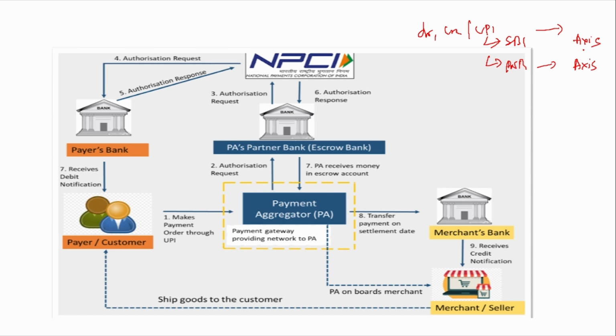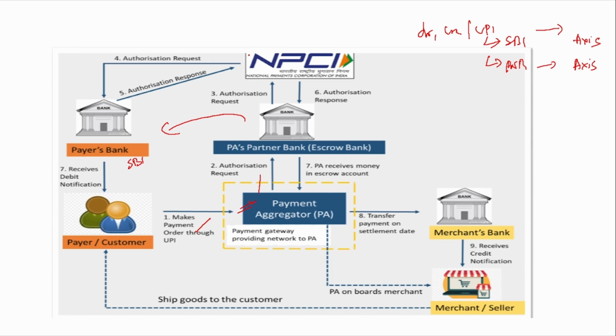So, to solve this issue, the payment aggregator comes into the picture. So, what does the payment aggregator actually do? See, first, the purchaser makes the payment through UPI. So, this request goes to the payment aggregator. It doesn't go to the merchant bank, but to the payment aggregator. Then, this payment aggregator passes this request to the payer's bank, that is SBI in this case, via the NPCI.